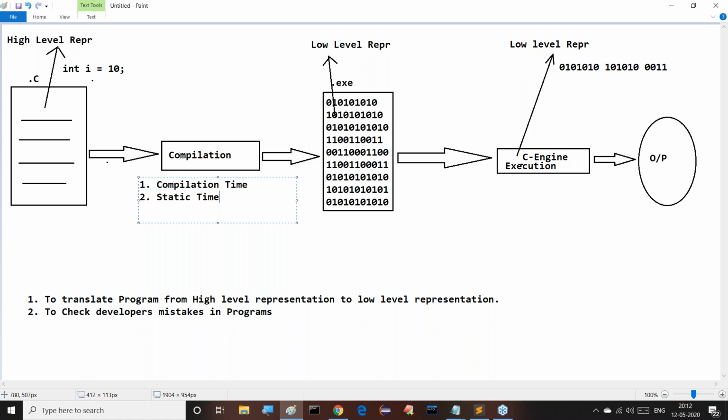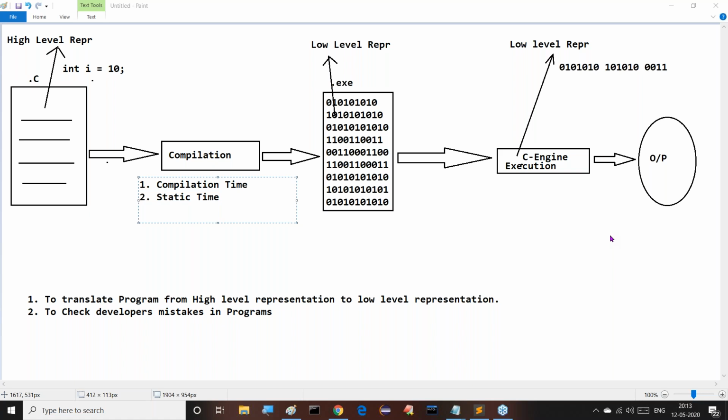Don't think about the general meaning of static; the general meaning is different, but technically we have to understand it, especially with respect to Java and its correlated technologies. The time when we perform compilation is called static time, also called compilation time. Understand this point, guys.